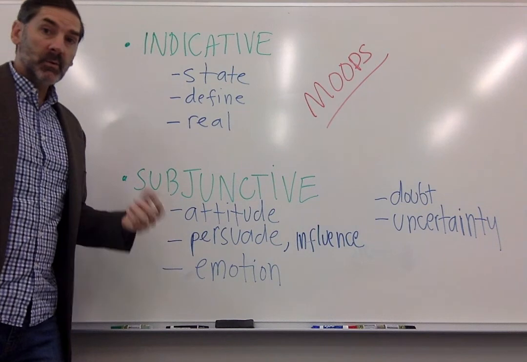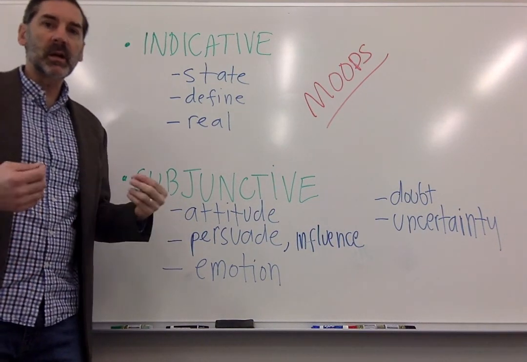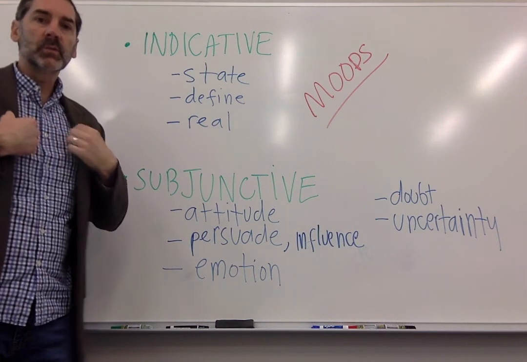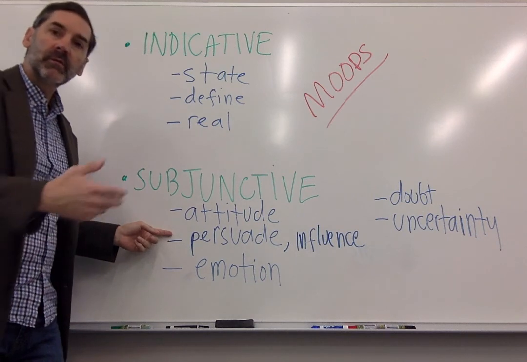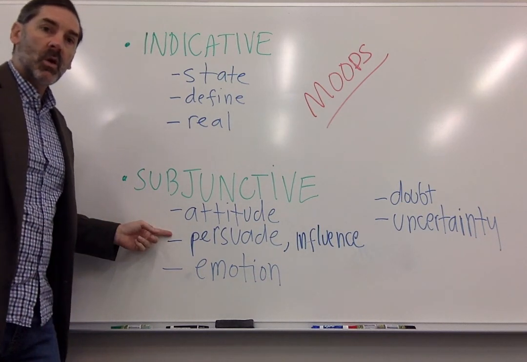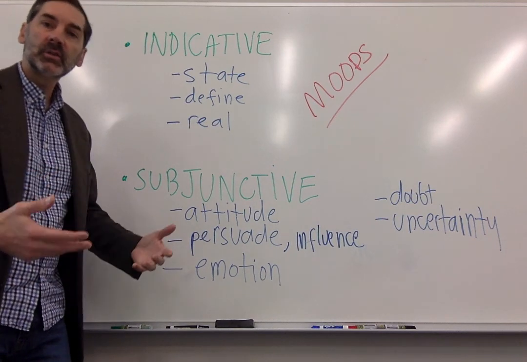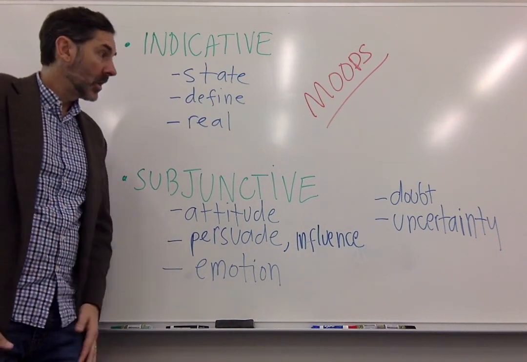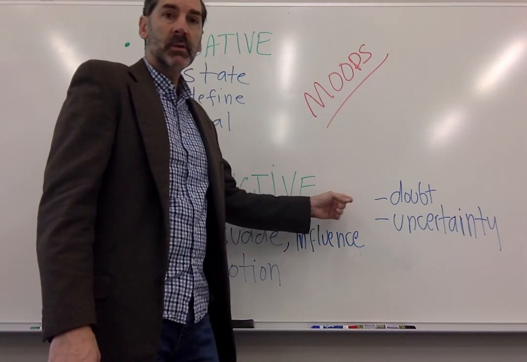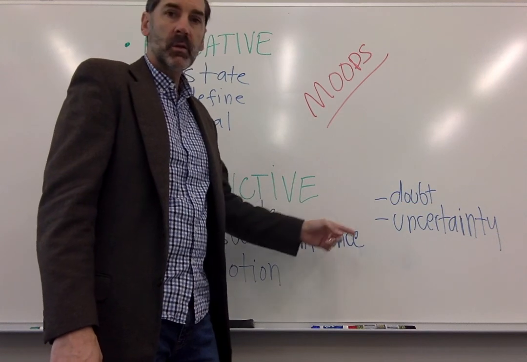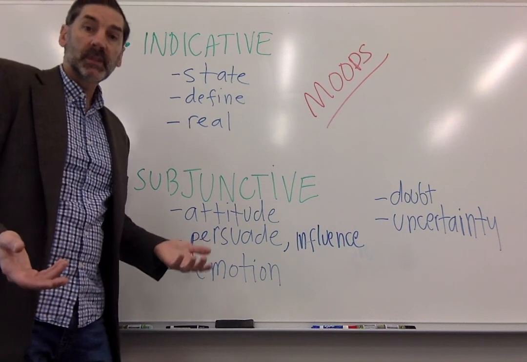Well, today we're going to start using a different mood when we talk about actions, when a speaker wants to express an attitude, or wants to persuade or influence somebody else, or a speaker wants to express an emotion or a reaction to something, or if a speaker wants to express a doubt, or a person is uncertain or unsure of something.